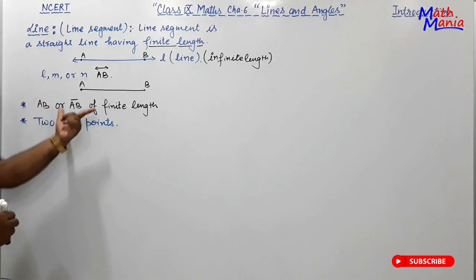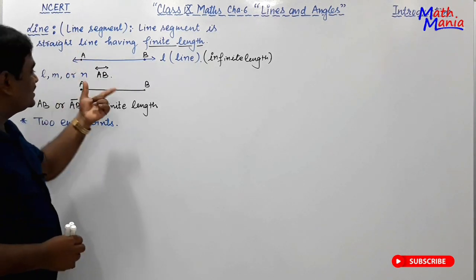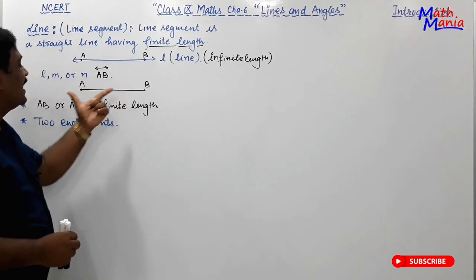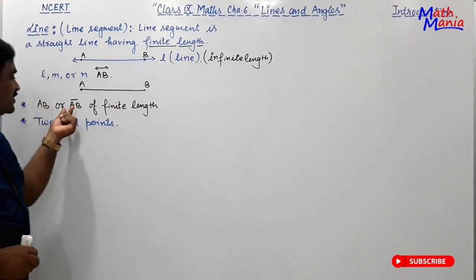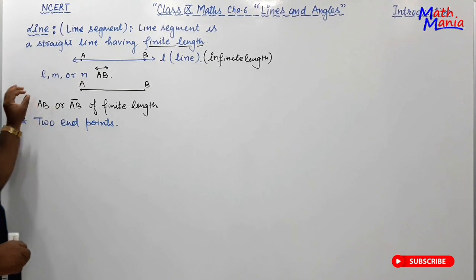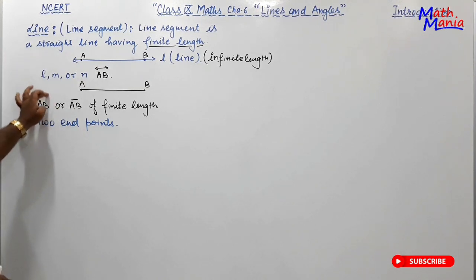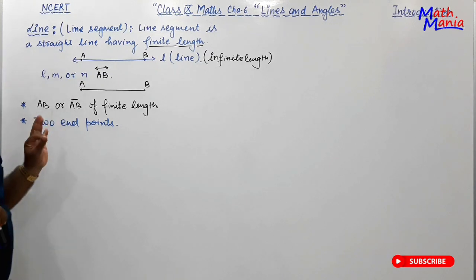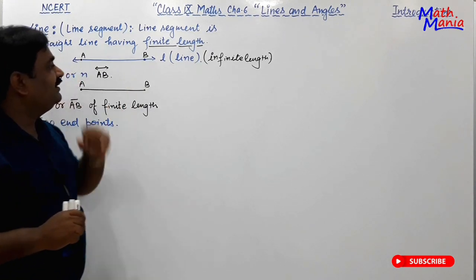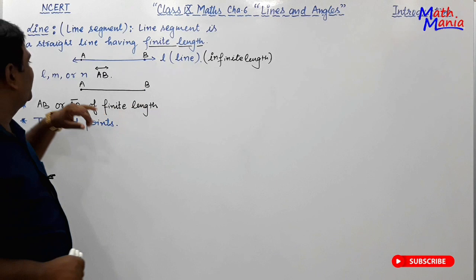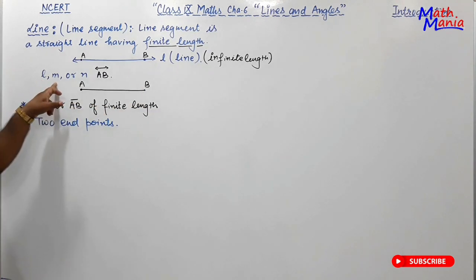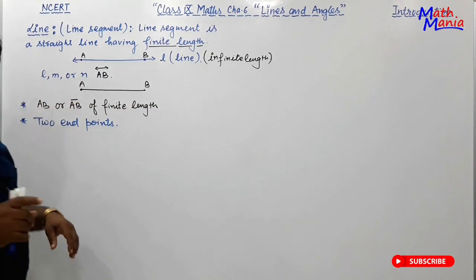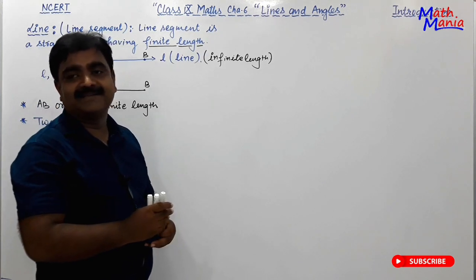What have we talked about the line segment? A line segment has two end points, represented like this. In your textbook it is generally represented by AB. Concept clear? A line is generally written in the form of l, m, n, meaning small letters l, m, n are used to represent it.